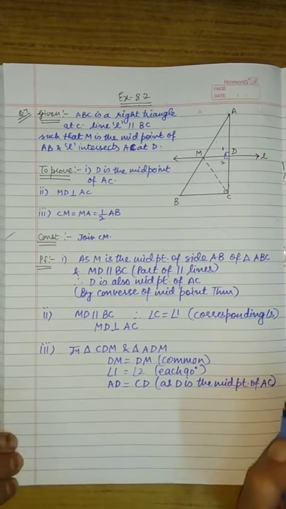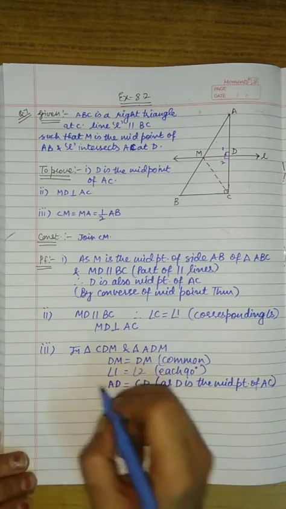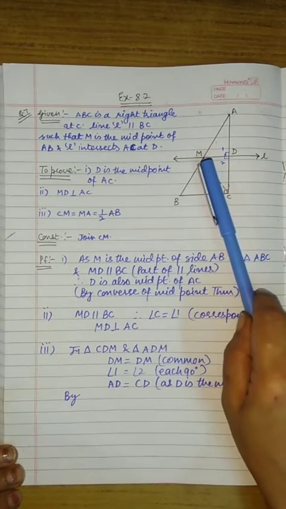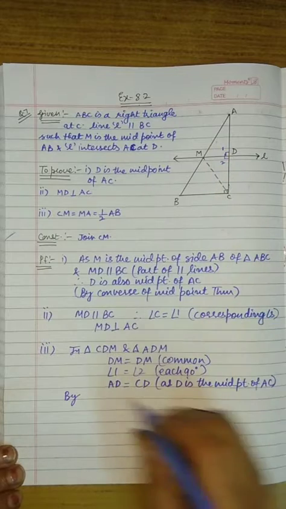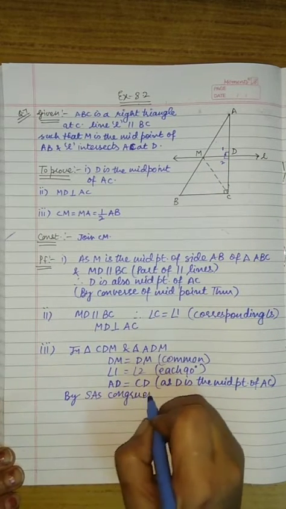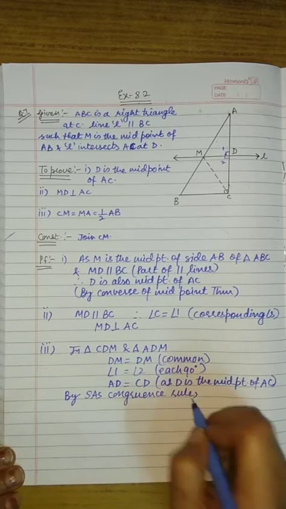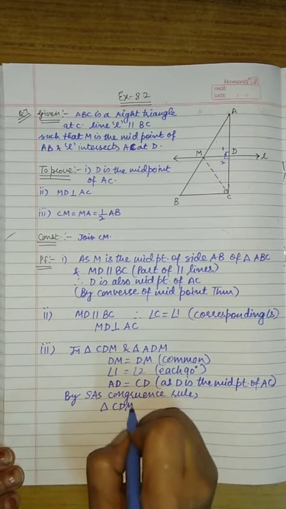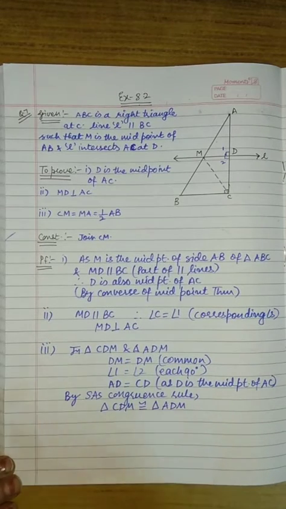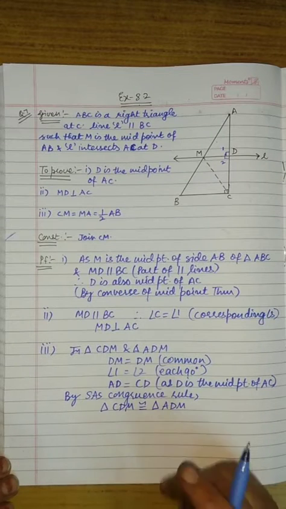So by the SAS congruence rule, triangle CDM is congruent to triangle ADM. If both these triangles are congruent, their corresponding parts are also equal.